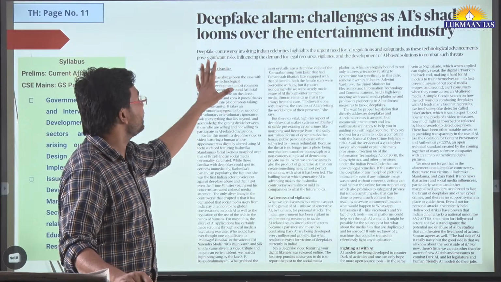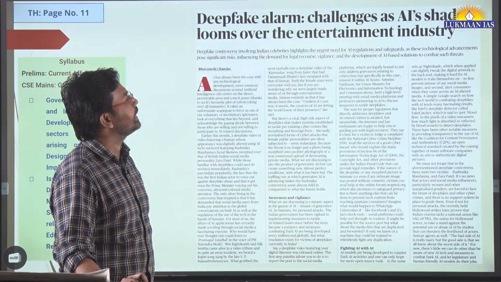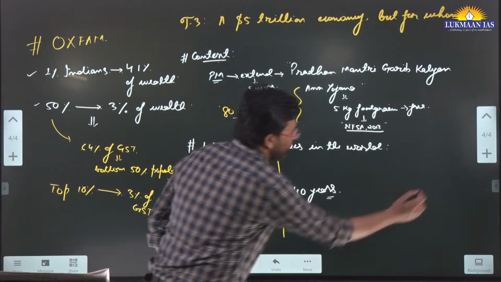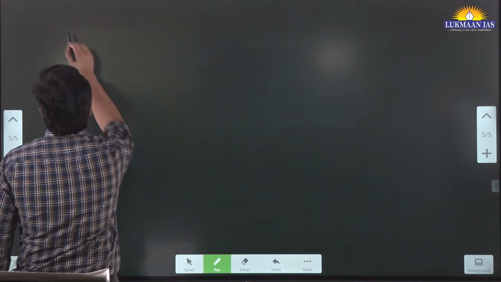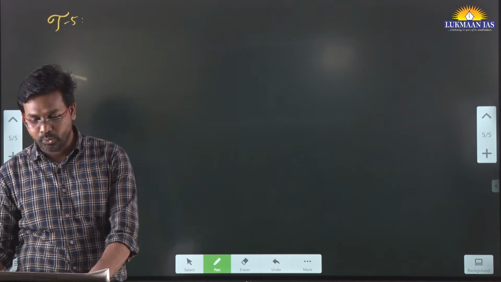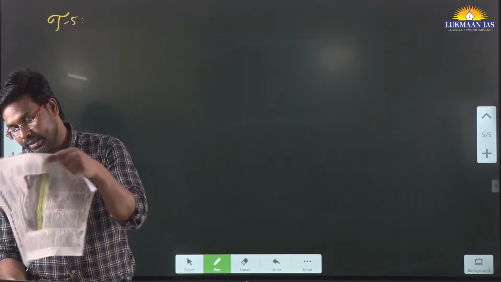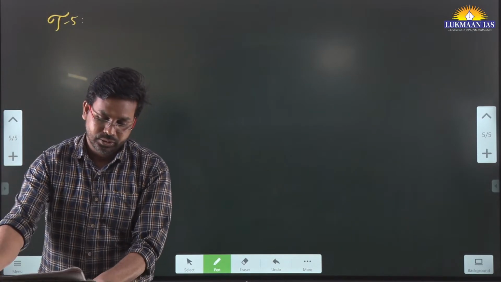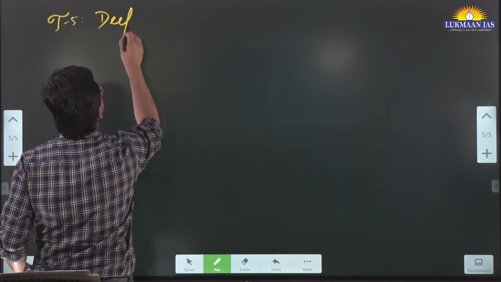Then we have another article, Deepfake alarm challenges as AI shadow looms over the entertainment industry. So this is a very, very good article. We are going to discuss it shortly, quickly. So next topic, I think this is topic number 4, 1, 2, 3 already discussed. We are going to discuss this topic. So deepfake alarm. I'm just going to write this thing.